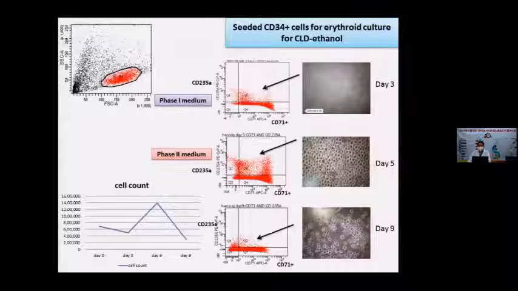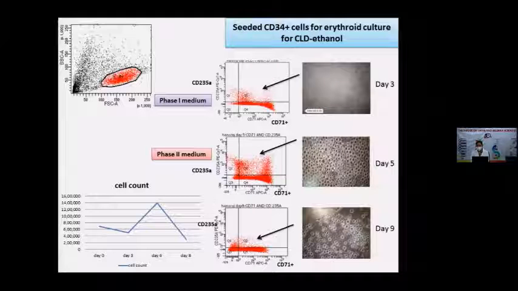Then I seeded CD34 cells from the CLD ethanol patient's bone marrow. I found that on day 3, they start showing the CD235A marker, which is the maturation marker, even in early stages when the cells are still in phase 1 media. Before transferring on day 5, I checked again, and the expression of the mature marker was also increasing.